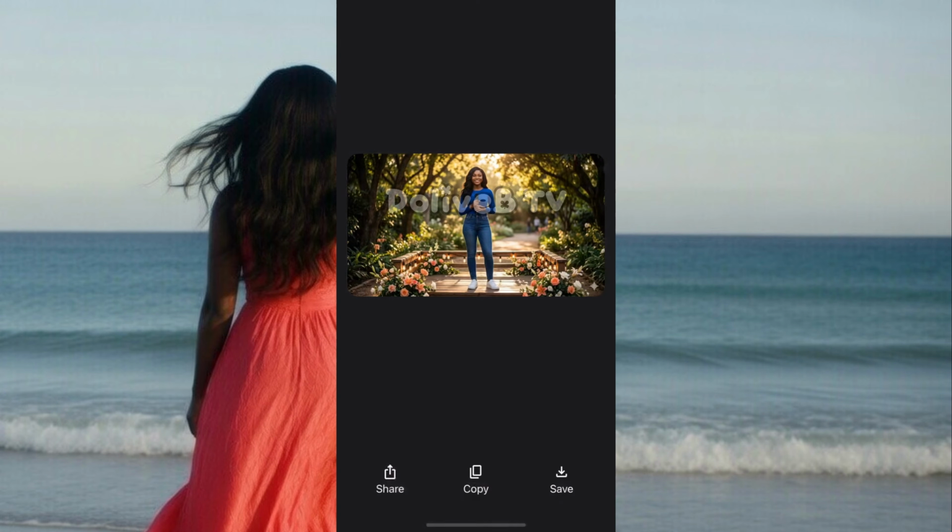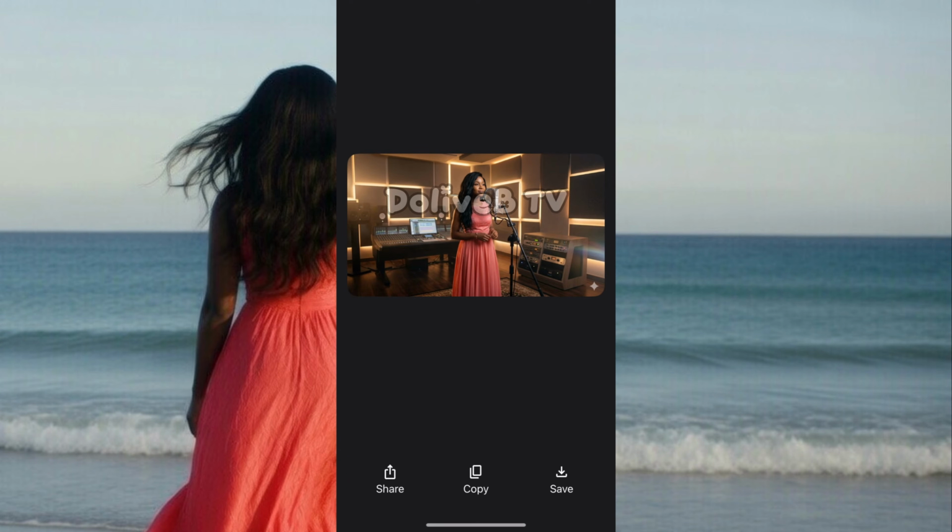You can see the images have watermarks. I have a video on how to remove Gemini watermarks from your images, and I'm going to put the link in the description box so you can watch how to do so if you've not seen that video yet. To make your video very clean, you need to remove the watermarks.